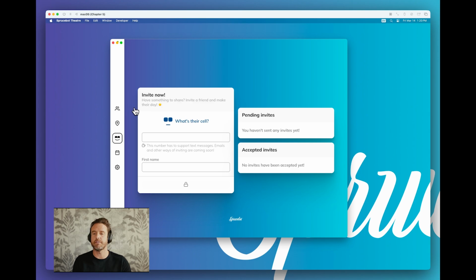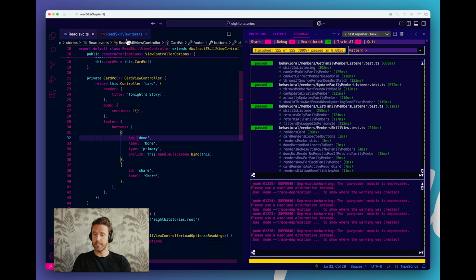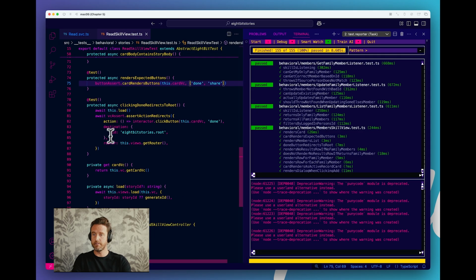is we're actually going to fill some of this out. Like where to send someone after they're done. And we're going to configure it, and then it's going to redirect them to our story. And this is actually really easy, because all we're concerned with is that we're redirecting to the invite skill to the right destination. So first, let's start by asserting that clicking the share button redirects.